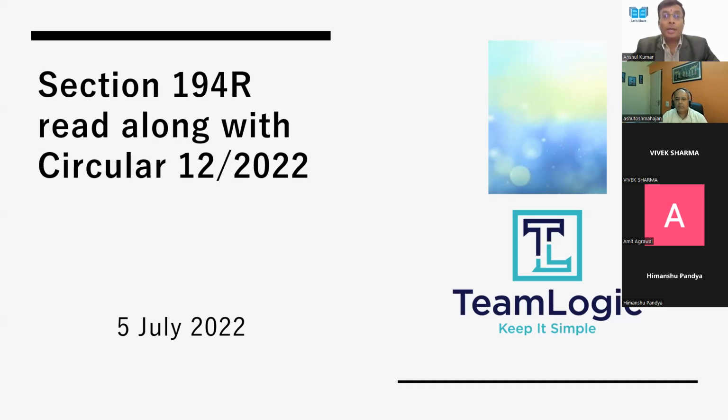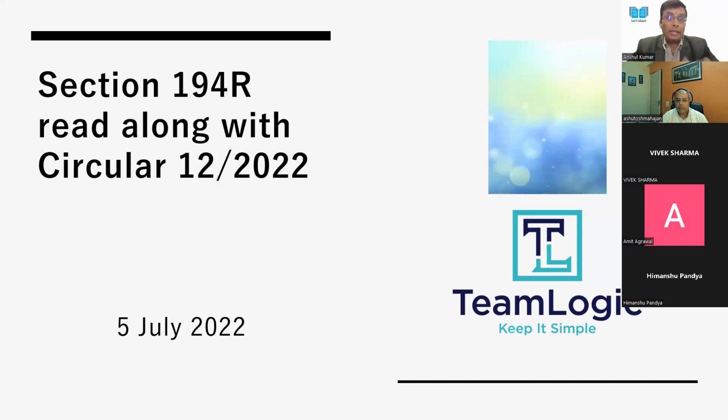We have placed a lot of examples, practical issues which are arising out of the section itself and the circular which has been issued recently, circular number 12. There are a lot of examples given in the circular, but these examples probably are not exhaustive in their own sense. And even the examples which are given create a lot of issues within themselves.